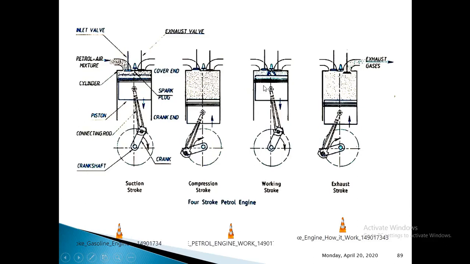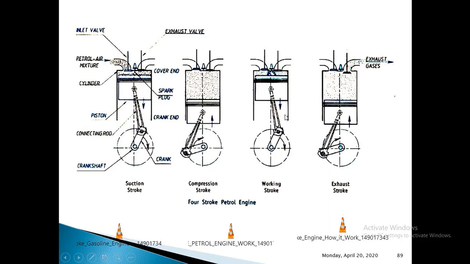Next you can come to power stroke. Write the heading power stroke. In a power stroke, due to the combustion, the gases which get released will try to expand, and thereby force the piston to move downward, and the piston will start to move towards bottom dead center. During this, both the valves remain closed, inlet valve and exhaust valve. Crankshaft will finish the next half of its rotation, and this will continue until the piston reaches bottom dead center.